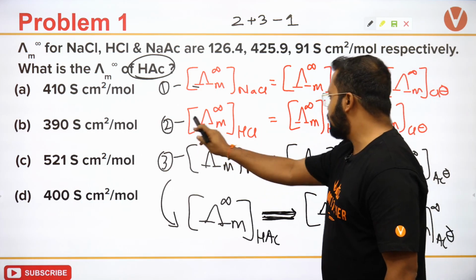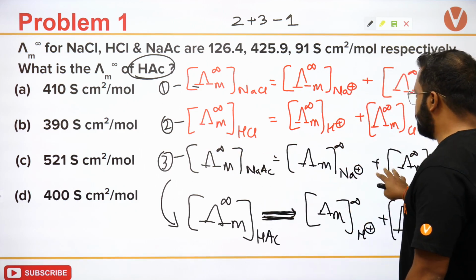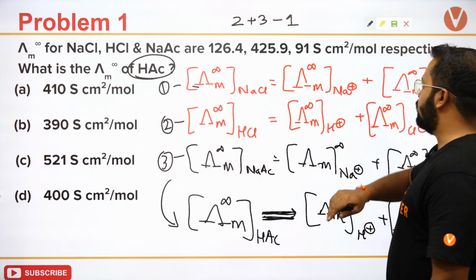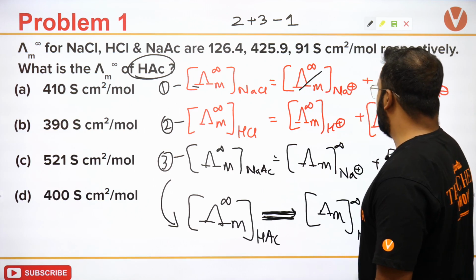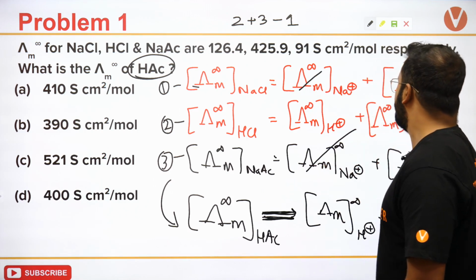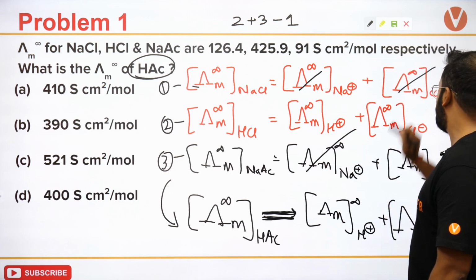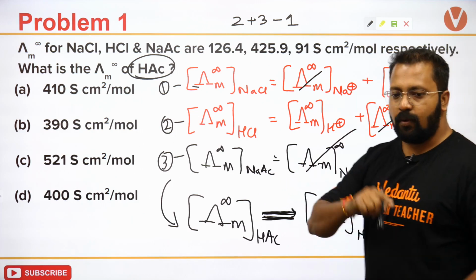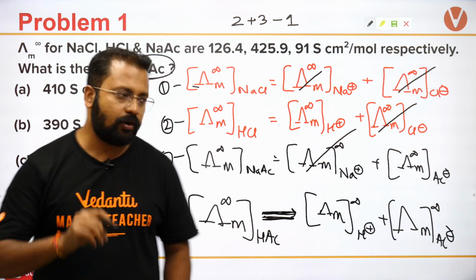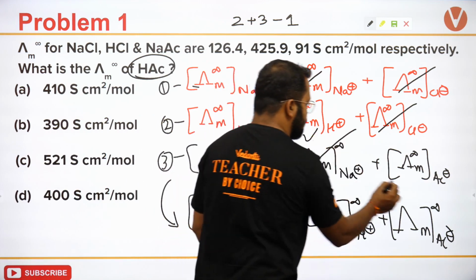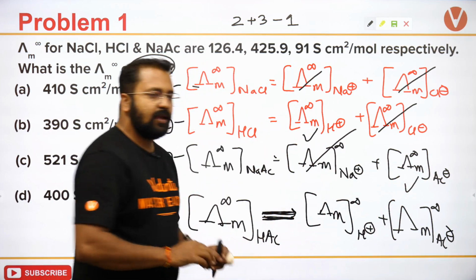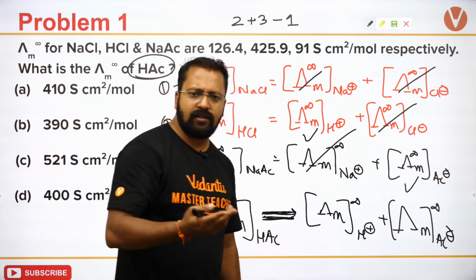If I add 2 and 3, this will be added up, and if I subtract 1, then Cl minus will go away. What would be left out is this and this. And finally, if I add both of them, I will get the final result.